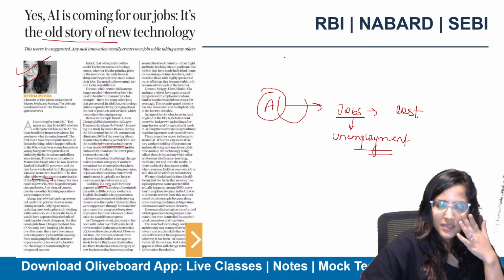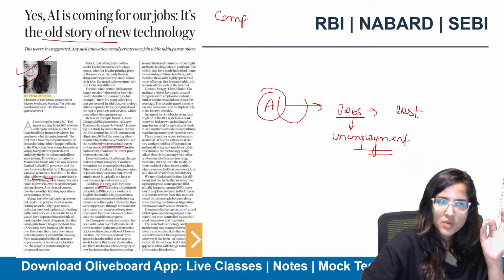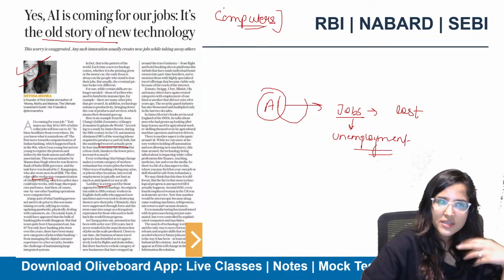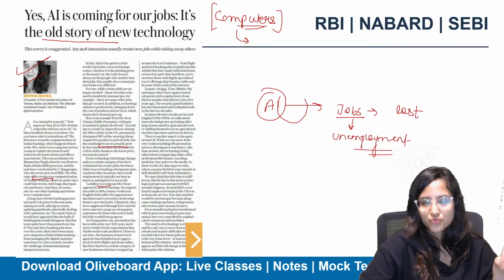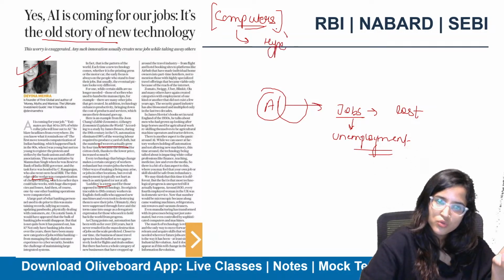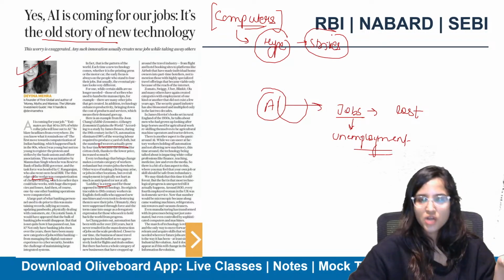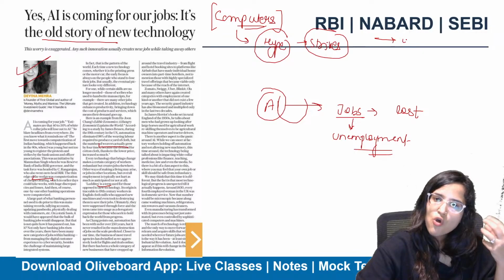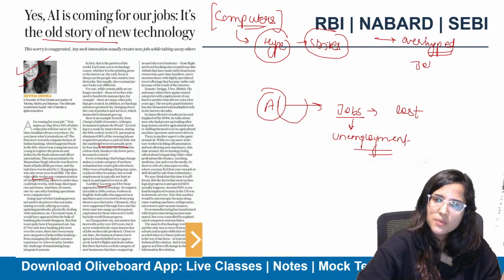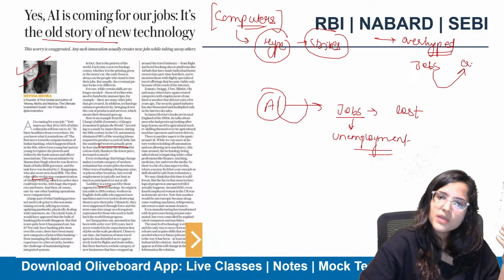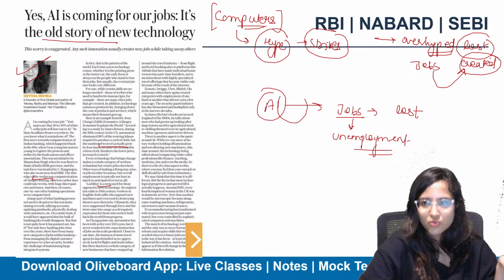Now, this article is saying that if we go back to the times when computers were made, when technology had actually started, when computers were introduced, then also there was a huge hype that this is going to take away jobs. There were strikes from people, saying this is going to take away our jobs. But this was actually overhyped. Yes, some jobs will be lost, but some jobs will be created also. It's not that all jobs will be lost.